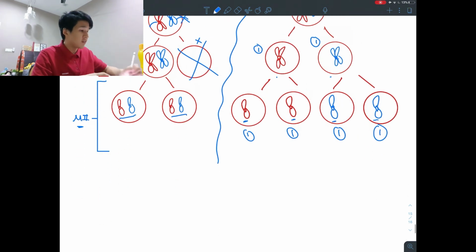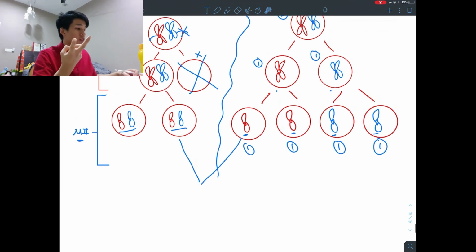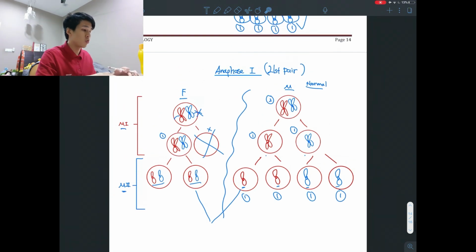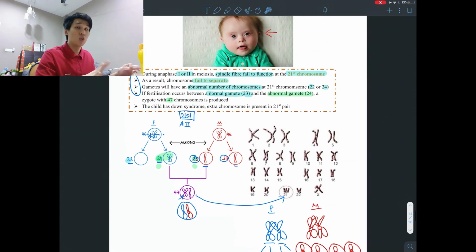Same thing, if this sperm fertilizes this ovum, you will have 3 chromosomes in the 21st pair. These are the 2 possible problems in meiosis that lead to Down syndrome, either in Anaphase 1 or Anaphase 2. Here I showed you Anaphase 1 doesn't split, and just now I showed you Anaphase 2.